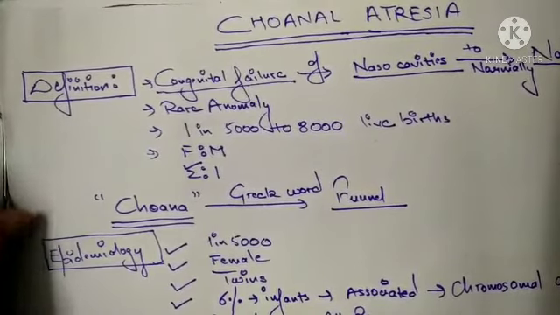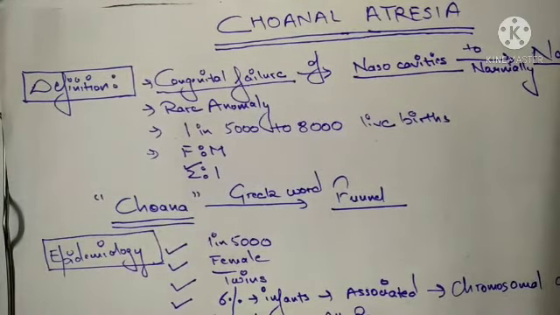First, I have told you that we will study choanal atresia, and in this we first dealt with the definition, then we saw the epidemiology, embryogenesis, causes, the types, how to diagnose it, then the treatment, then the nursing management of choanal atresia.